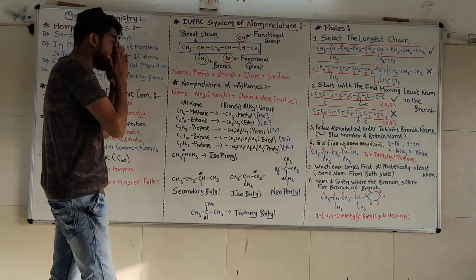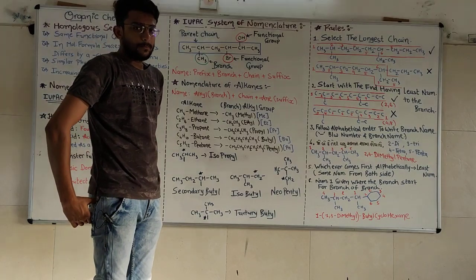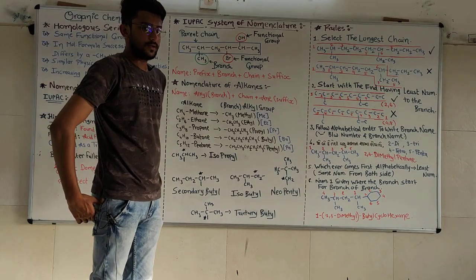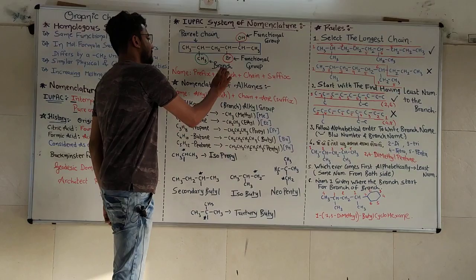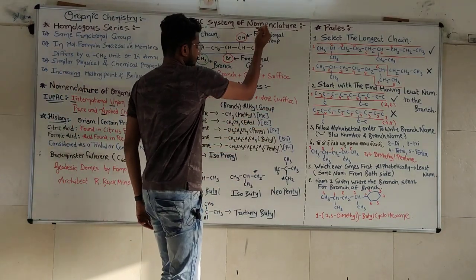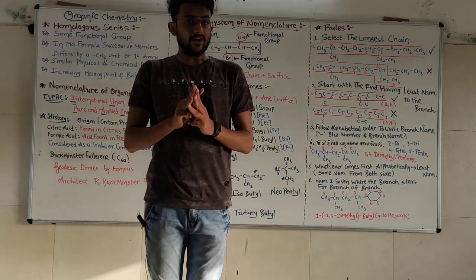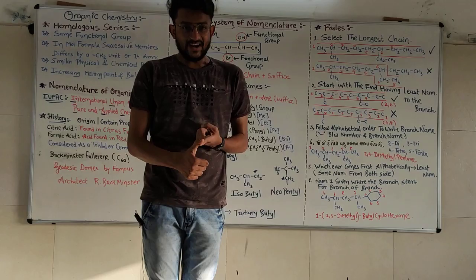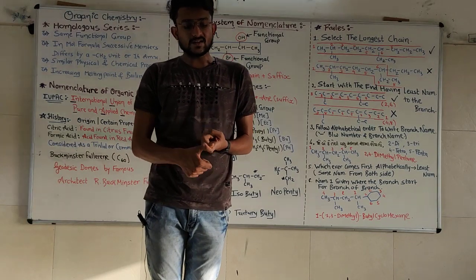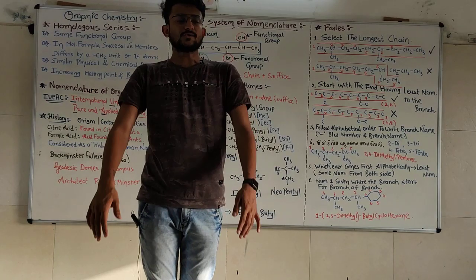The first is parent chain. The second is branch. The third is functional group. Okay, the three words: the first one parent chain, the second one branches, and the third one functional group. Okay, what is parent chain?